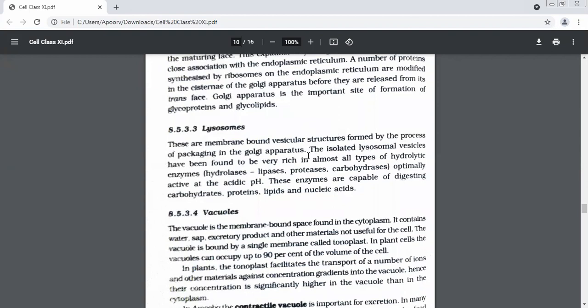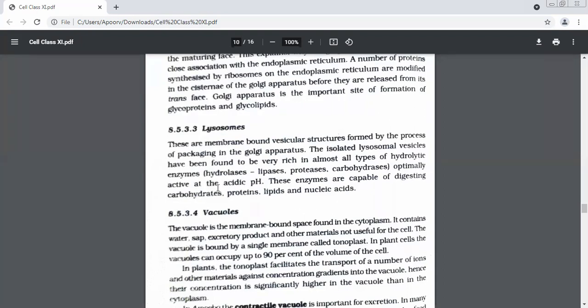See now. We kept on saying that the work being done in the Golgi bodies is packaging and transport. When packaging is being done, you're packing something. The important things we keep, and if the box is small and there is no space for some waste, what do we generally do? We remove it. This process of packaging, what is important, what has to be packed, what has to be transported first, all this takes place in the Golgi apparatus. At the same time, small structures are formed as a result of this packaging. The isolated lysosome vesicles have been found to be very rich in almost all types of enzymes.